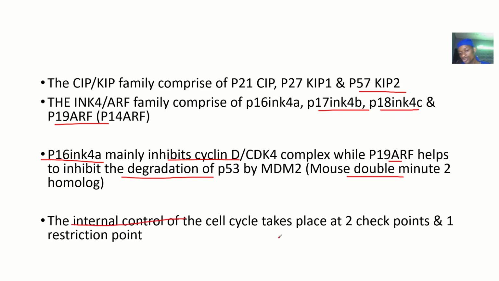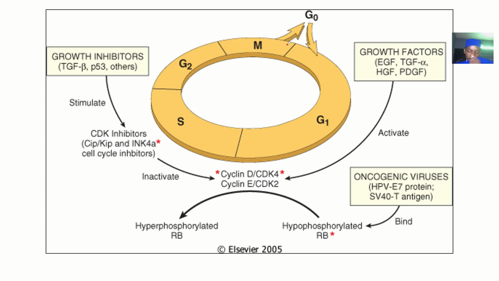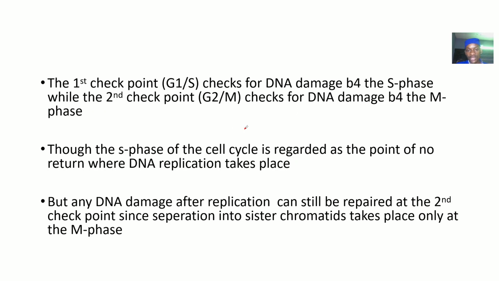Now, the internal control of the cell cycle takes place at two checkpoints and one restriction point. The first checkpoint is between G1 and S, and this checkpoint checks for DNA damage before the S phase.